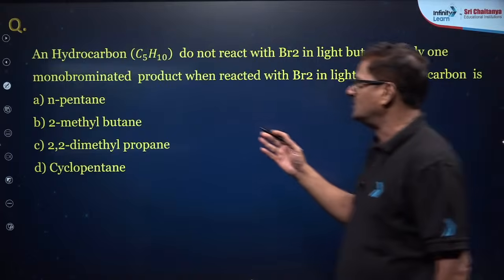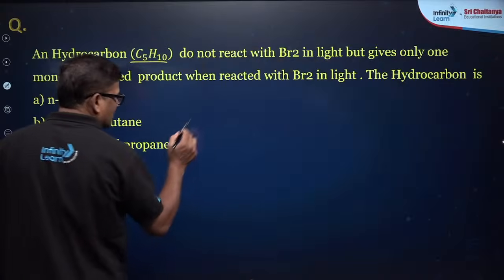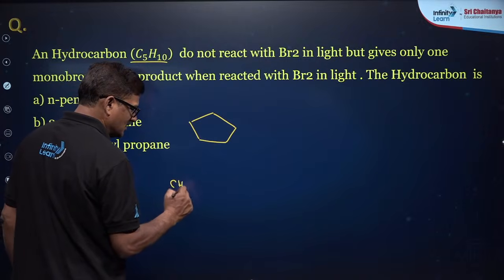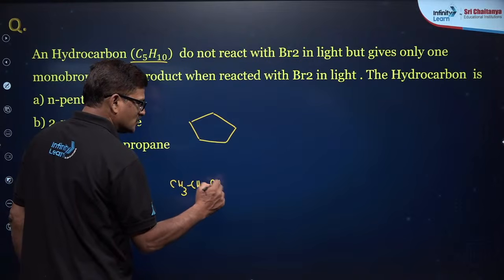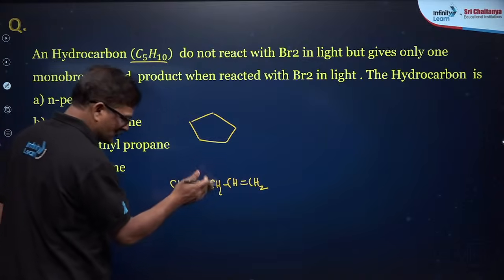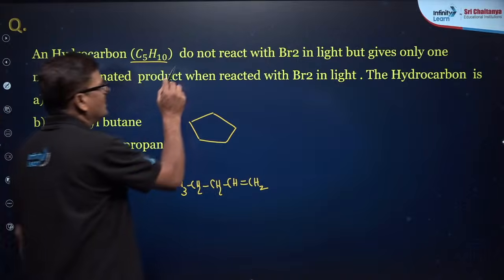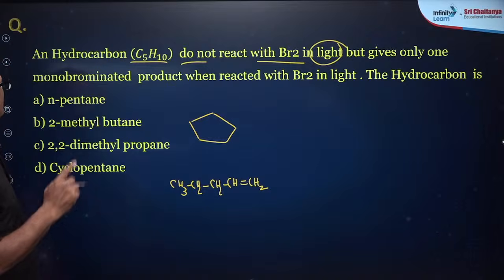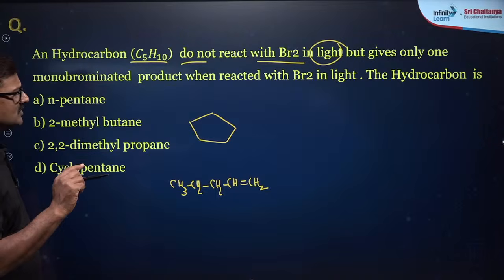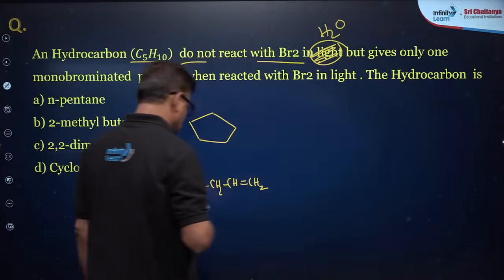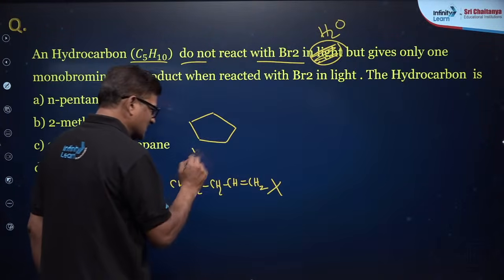Bachcho, one more question: a hydrocarbon C5H10. C5H10 could be CH3 CH2 CH2 CH double bond CH2, and it has isomers also. It does not react with Br2 in water, and gives only one monobrominated product when reacted with Br2 in light. So this is not the structure, this is the structure.